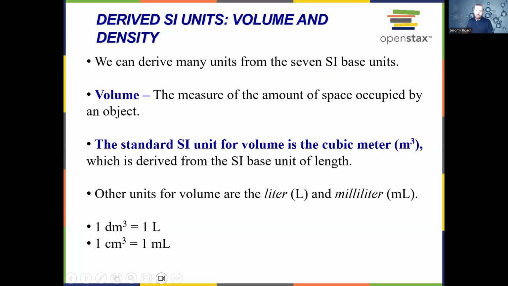So one decimeter cubed is 1 liter. 1 centimeter cubed is 1 milliliter. Definitely remember this last one. This is used very, very frequently. These are both important, but 1 centimeter cubed is 1 milliliter is very important to know. And we use that a lot in medical settings as well.